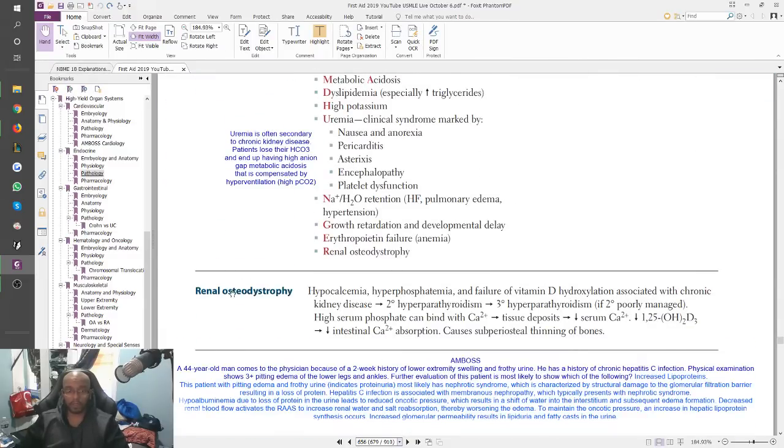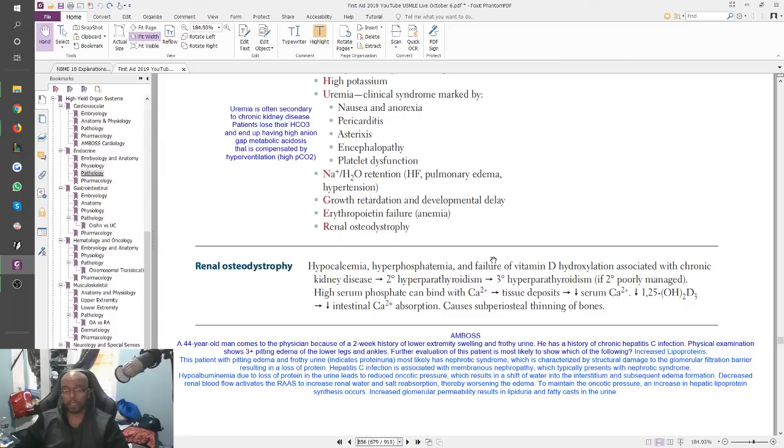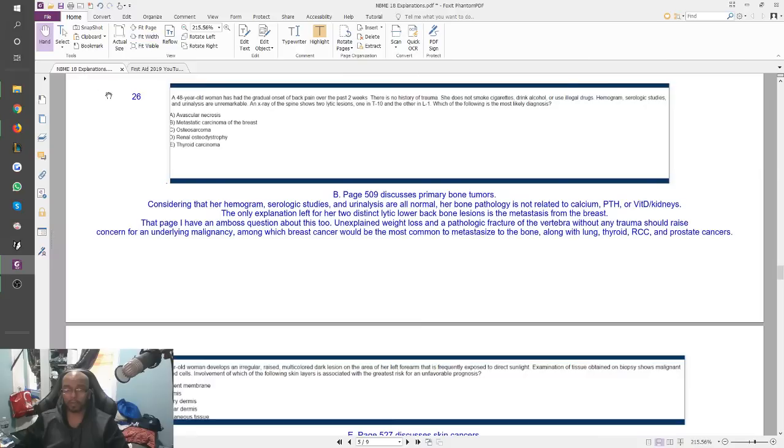656, renal osteodystrophy, right here. Hypocalcemia, hyperphosphatemia, failure of vitamin D hydroxylation, all of which would cause her to have messed up lab values associated with CKD, leading to secondary hyperparathyroidism and possibly even tertiary. There's going to be high phosphate because you can't respond to PTH, so you're not trashing your phosphate, and the high phosphate can bind with the calcium, leading to tissue deposits. So you have low serum calcium. And vitamin D is going to be low because your kidney's messed up, and without the vitamin D, you can't even absorb new calcium. All of this ends up with subperiosteal thinning of the bones, and that's not what our patient has.